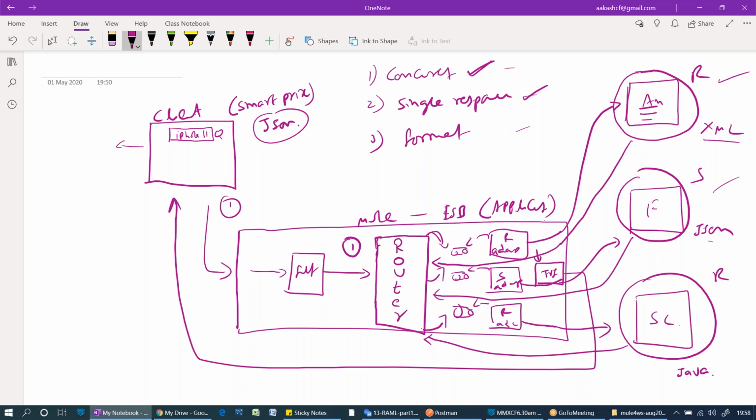Right? But what is the third requirement? These 3 responses are in different formats. This transformer will also convert them into the desired format, and it will be given back to the client. The client will take this code and display it on his application. Here the web developer will create some presentation layer. What does presentation mean? Whatever code we are getting, he will put it into some format, like color and what font size to be used, and everything. So we are acting as an integration tool in between.